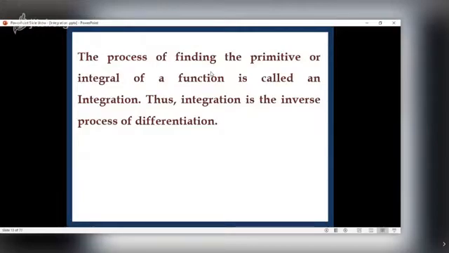One more good example. What is log 2 to the base 10? You should know this value. It is 0.3010. Suppose I want to find a number whose log value is 0.3010. What should I do? I have to take the anti-log of this, right? So anti-log of 0.3010 to the base 10 is nothing but 2. So finding anti-log is the process which is inverse to finding logarithm.